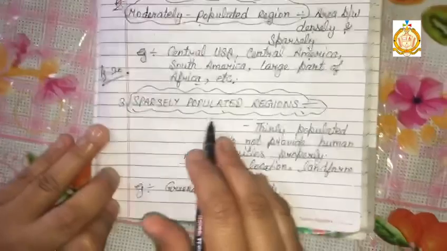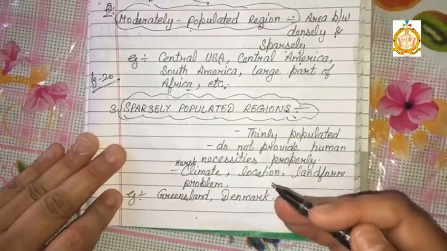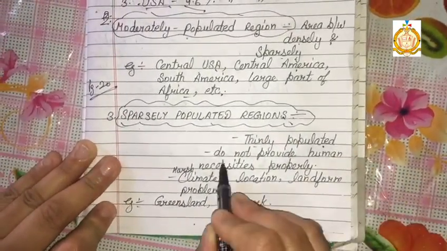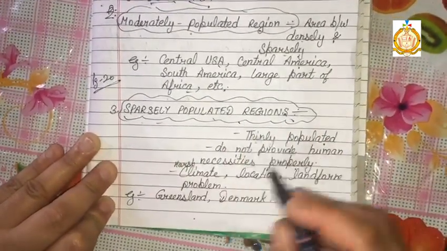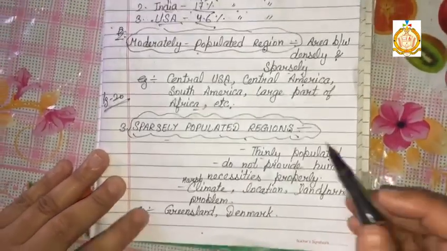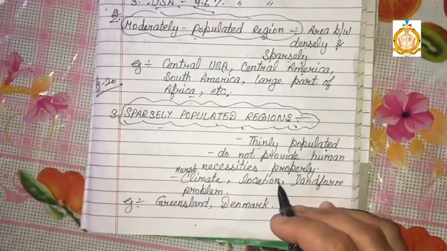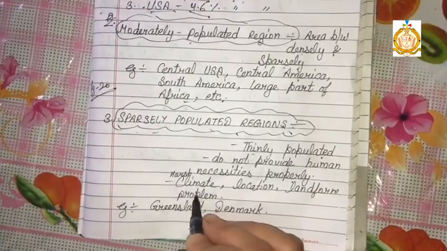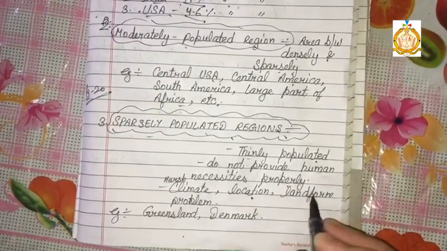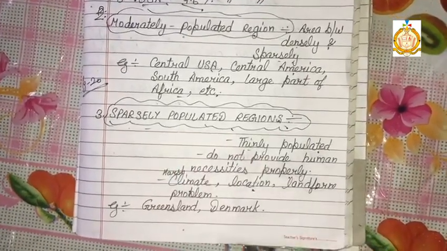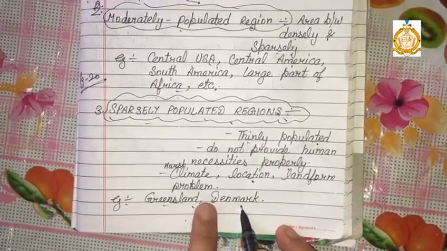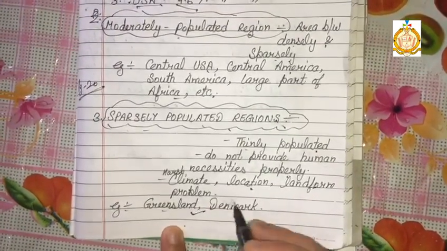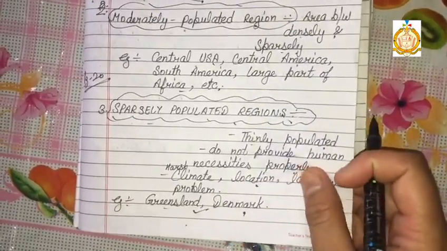Then next is sparsely populated, very less populated or thinly populated areas. These do not provide human necessities properly. There are several reasons for the sparse population. We are not getting proper necessities in these types of areas. Harsh climate or the location is not appropriate. There is a landform problem, so that's why the population is very sparse. For example, Greenland and Denmark have a location problem as well as a climate problem. So that's why population is very thin over these areas.